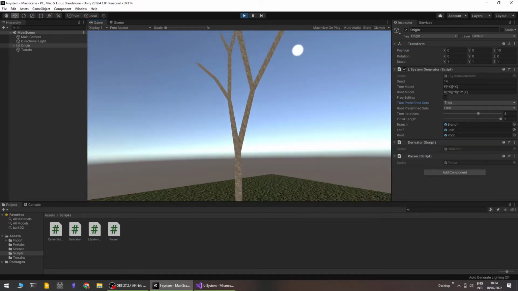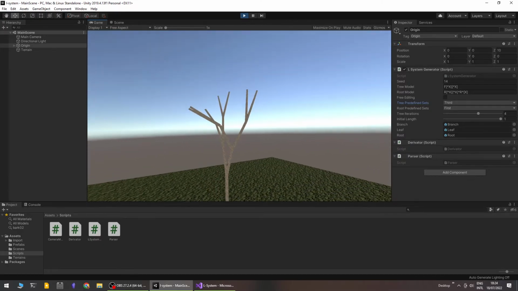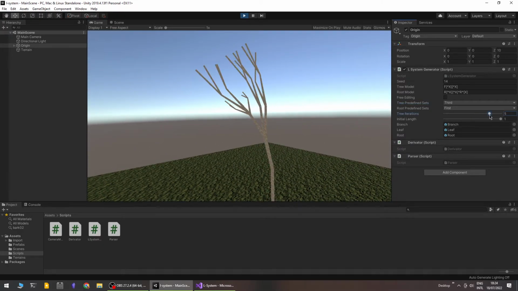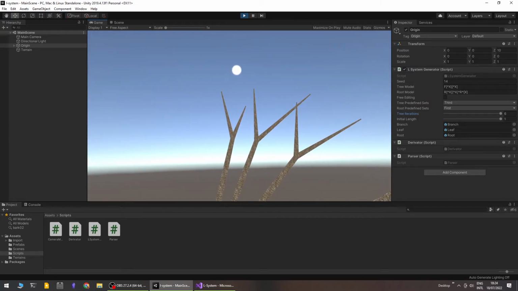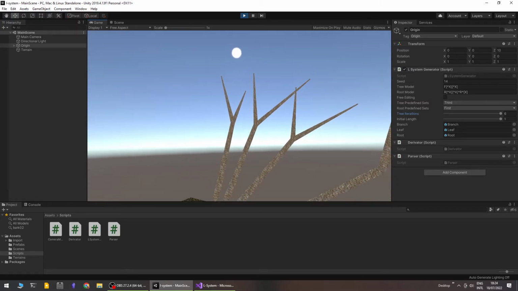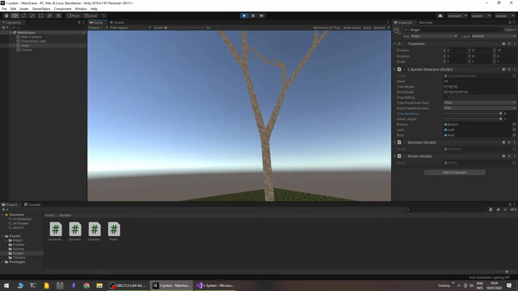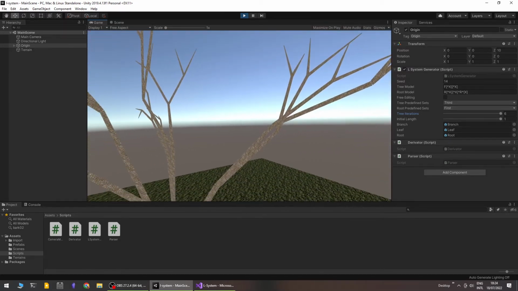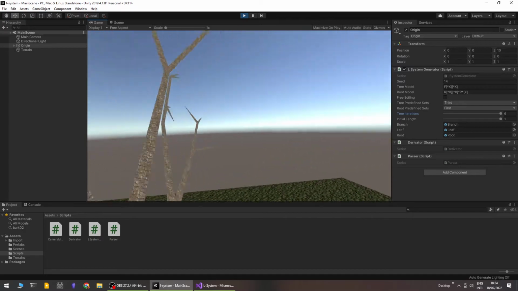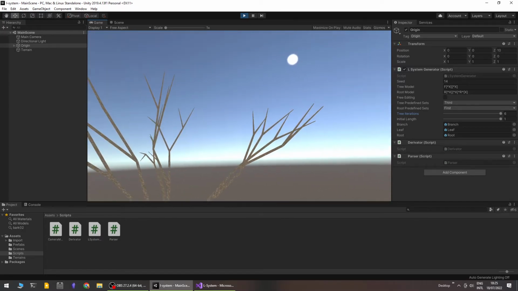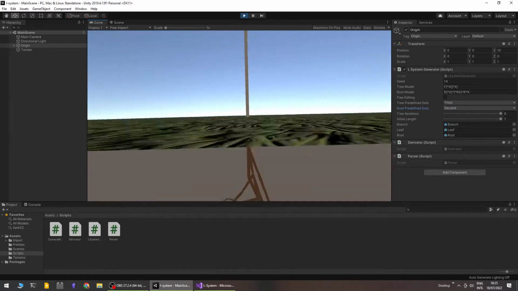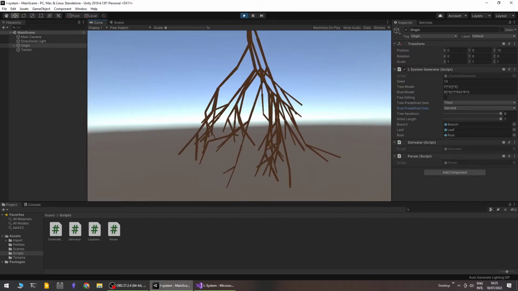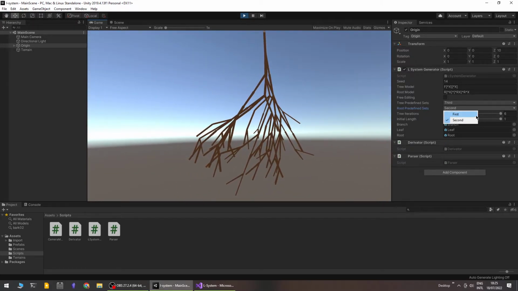This one in particular has no leaves, and can really show how the structure evolves. And we can see the width of the final terminal branches is totally different from the initial branches. This, thanks to the bracketing system, can enhance the natural look of the tree. The same happens for the roots. Of course, we have to go underground to see that. And these are the roots.